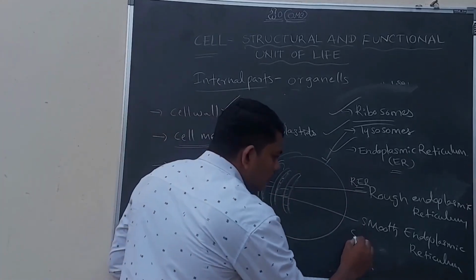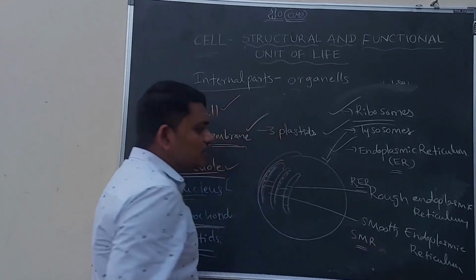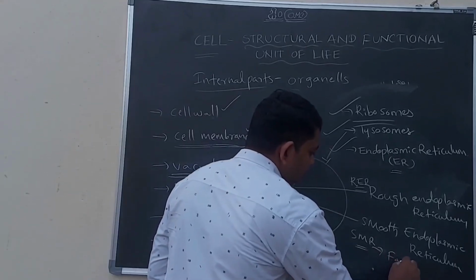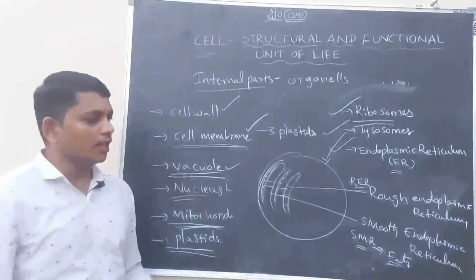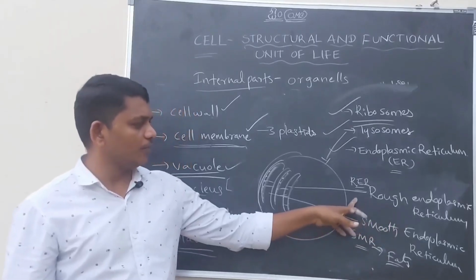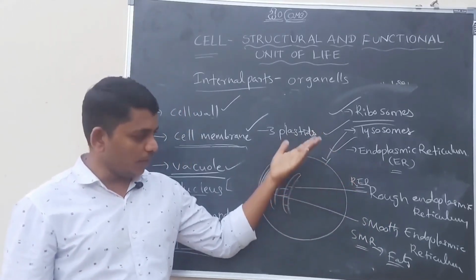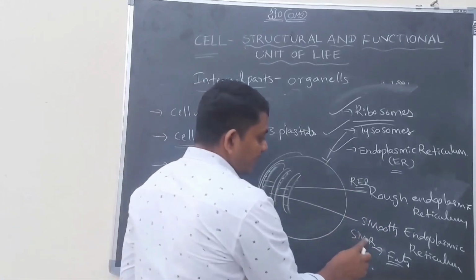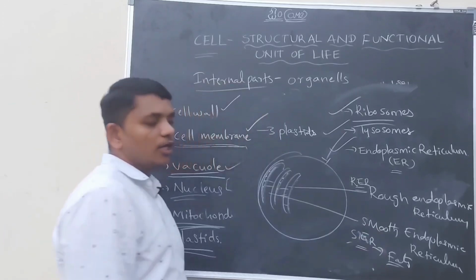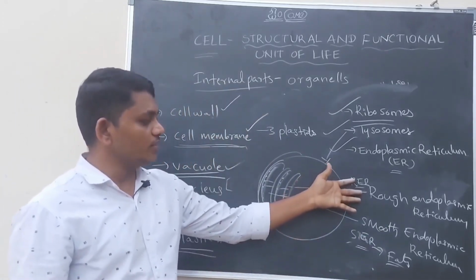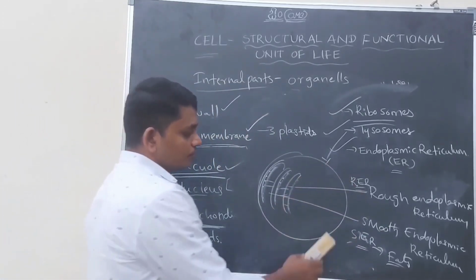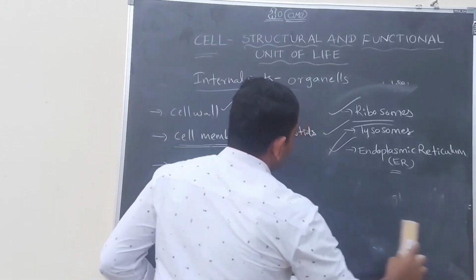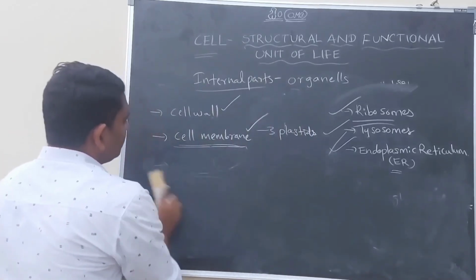Let us discuss the function of the smooth endoplasmic reticulum, which is to synthesize fats. Here the main function of the rough endoplasmic reticulum is to synthesize proteins. The main function of the SER, smooth endoplasmic reticulum, is fats. Here proteins and here fats are synthesized. These are important internal organelles of the cell.